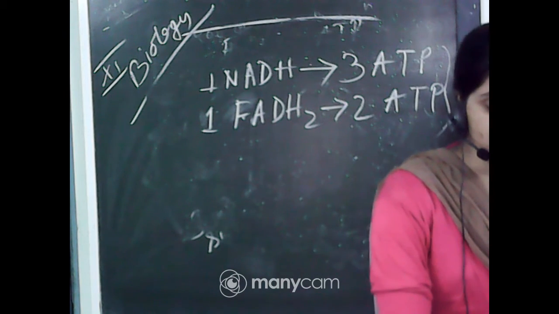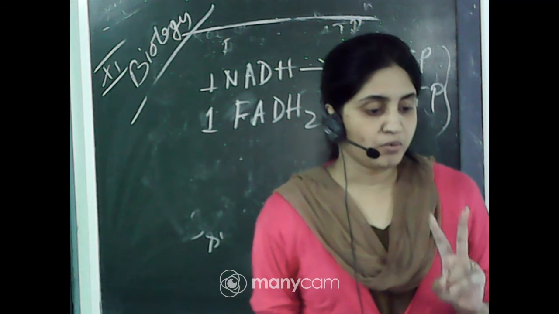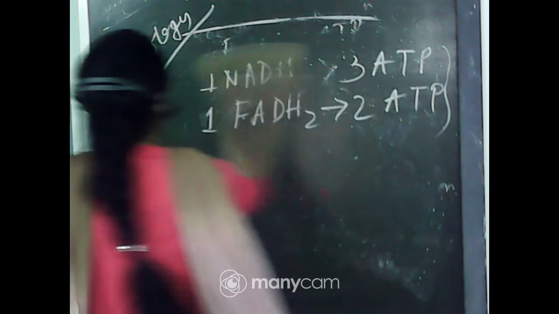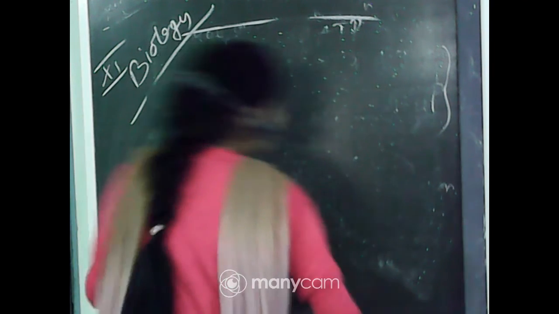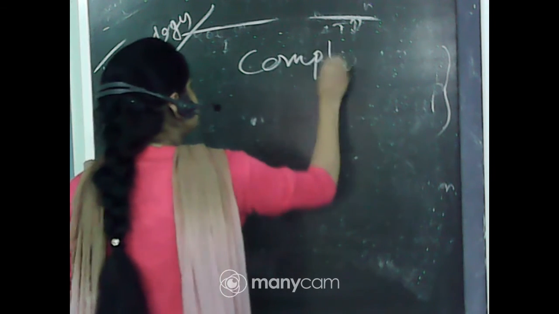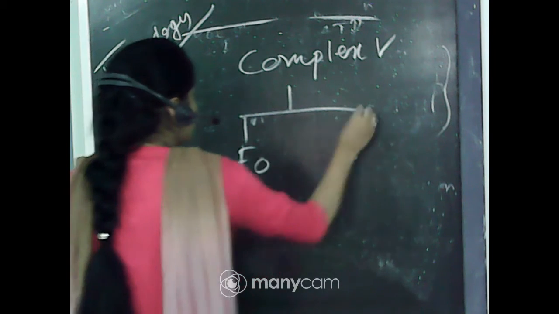This complex consists of 2 major components. Complex 5 contains 2 components, that is F0 and F1.